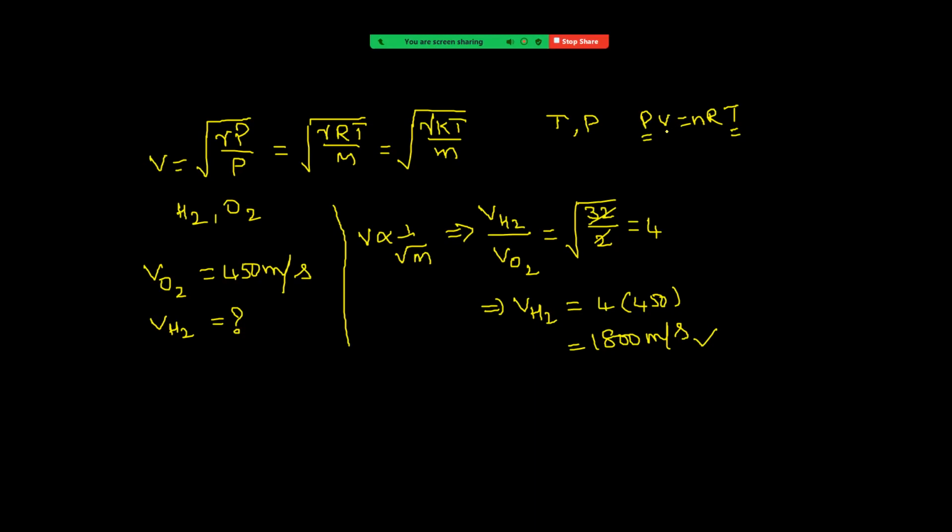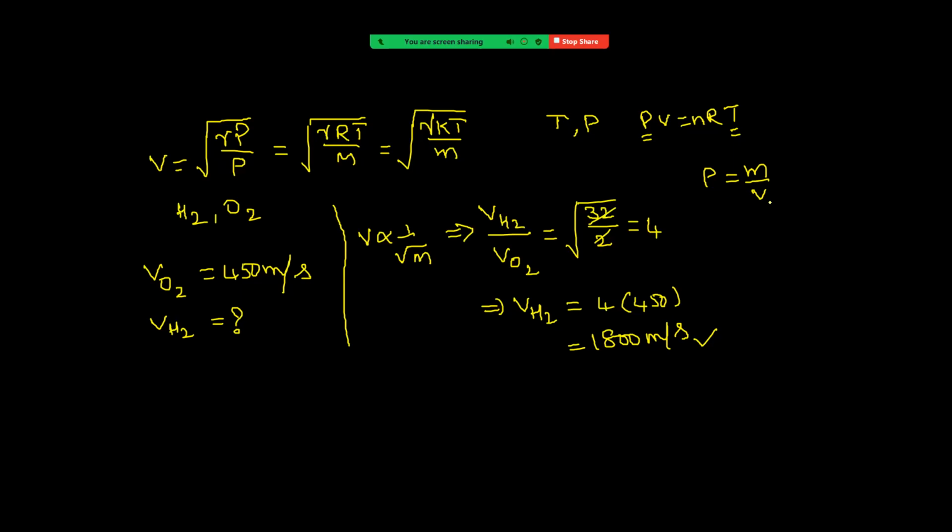So when we are taking a given volume, density equals mass by volume. Let us take 1 mole. 1 mole means both have the same volume, that is 22.4 liters.